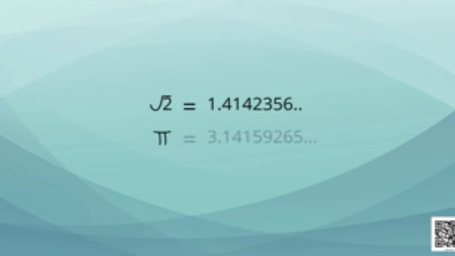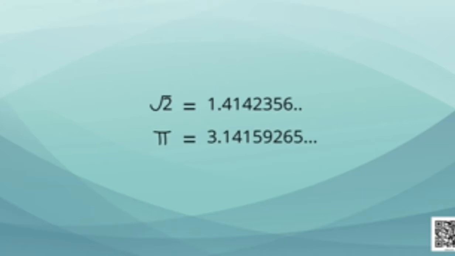Now let's have a look at the irrational numbers. Irrational numbers are those which are not rational, that is, which cannot be expressed in the form P upon Q. For example, under root 2, its decimal expansion is 1.4142356 and so on. It never ends. Similarly, the decimal expansion of pi is 3.1415925 and so on. It also never ends.